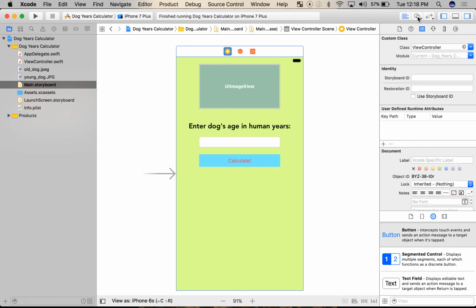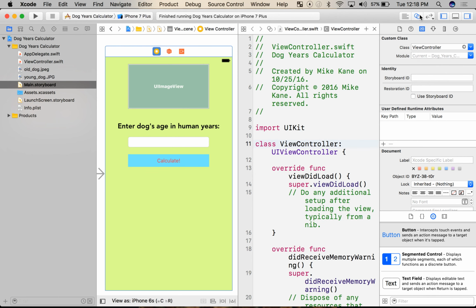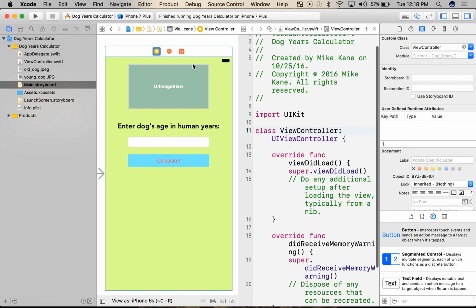And I'm going to go up to the Venn diagram looking guy right here, the two overlapping circles in the middle. It says Show Assistant Editor. I'm going to click on it. Now what it should do, and about 80% of the time it's pretty accurate here, is Xcode will automatically look at what view controller you have highlighted, what class that view controller is, and then it'll open that corresponding file. Now in this case it was successful. This is class ViewController, and over here I have ViewController.swift, which is open here.